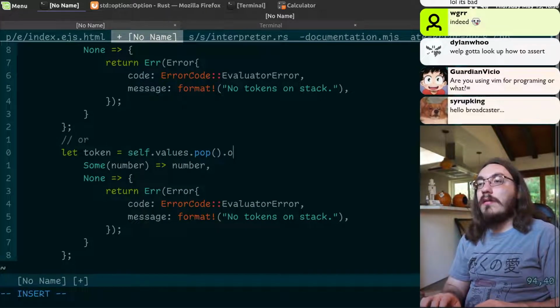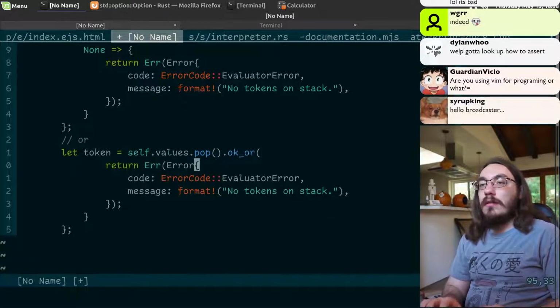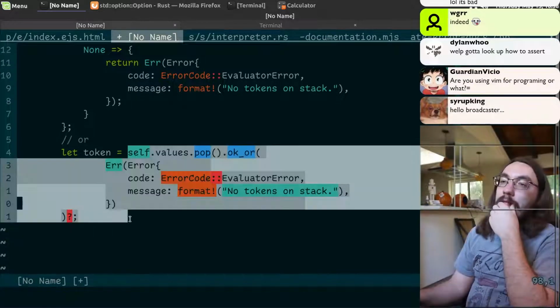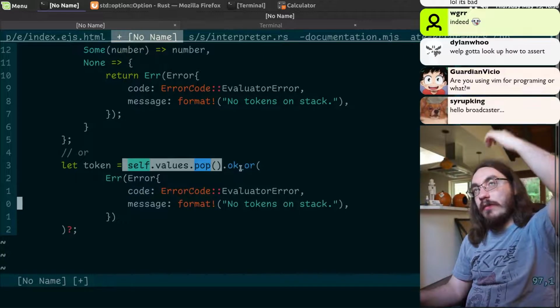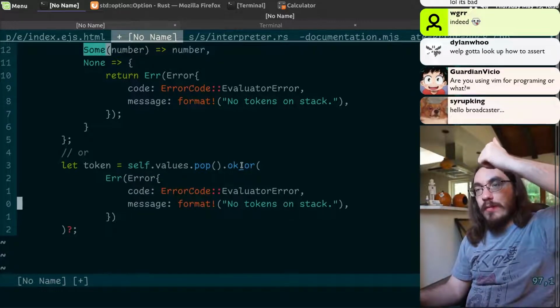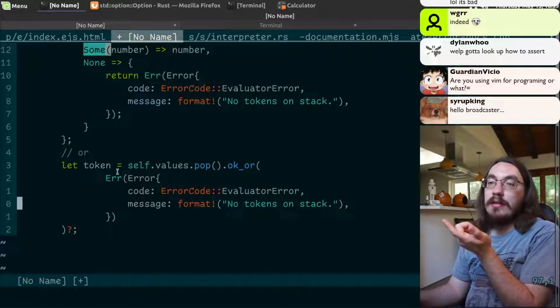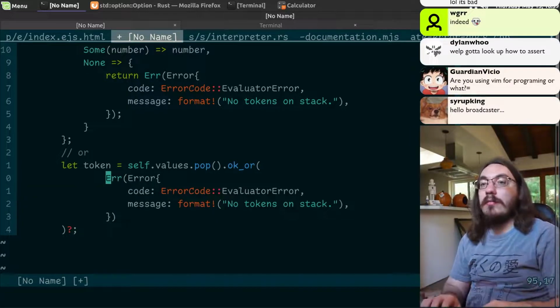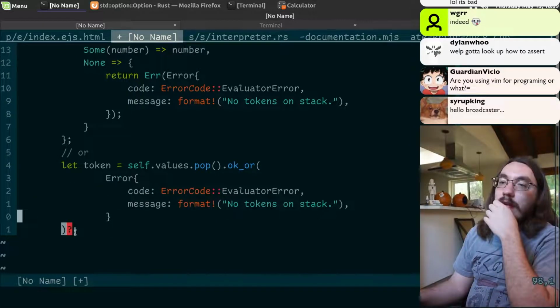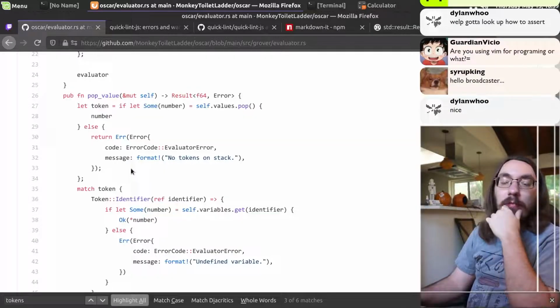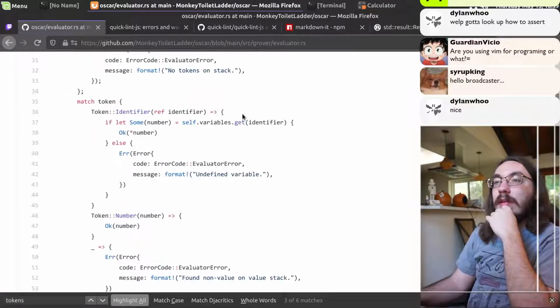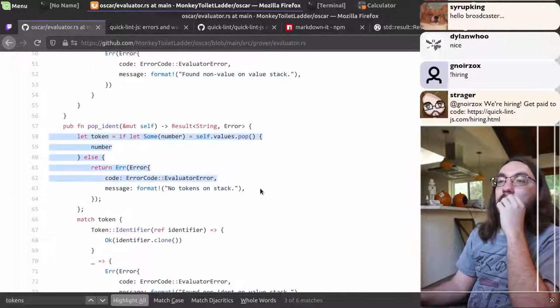So this be okay or this error question mark. It's even fancier. So that says do the pop. If the pop succeeded, if you got some, just wrap it in okay. If it did succeed, give an error. Actually, I don't think you need that. Then if you got the error, return. So it's a shorter code by a little bit. You see, I don't come up with the best idea the first time around. I think you could do the same thing here. You got the same pattern here.